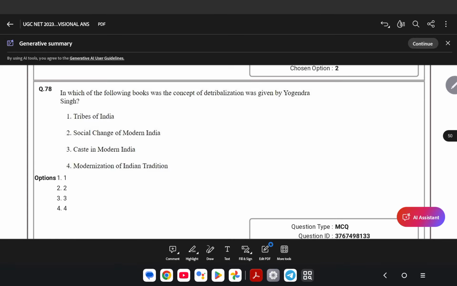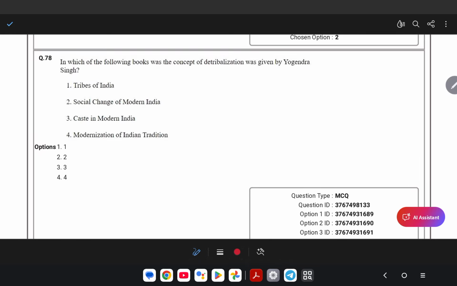In which of the following books was the concept of detribalization given by Yogendra Singh? The options: Tribes of India, Social Change of Modern India, Caste in Modern India, and Modernization of Indian Traditions.